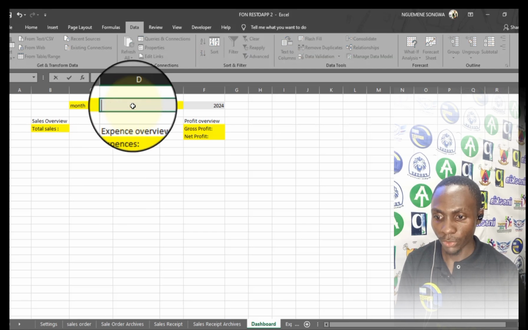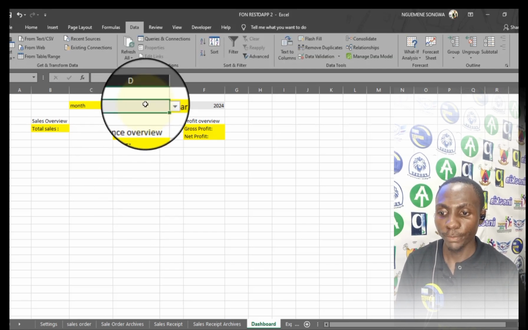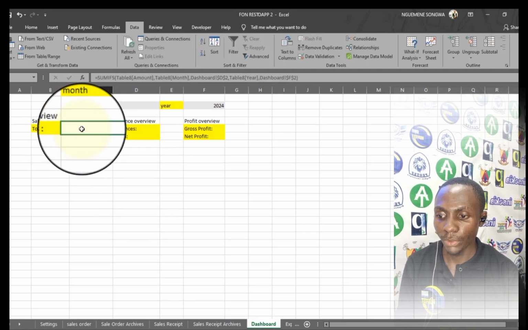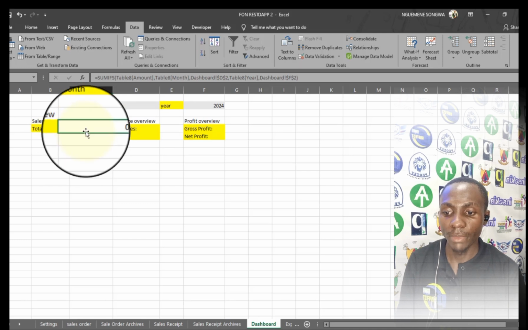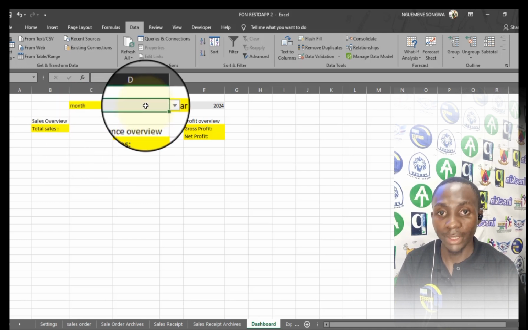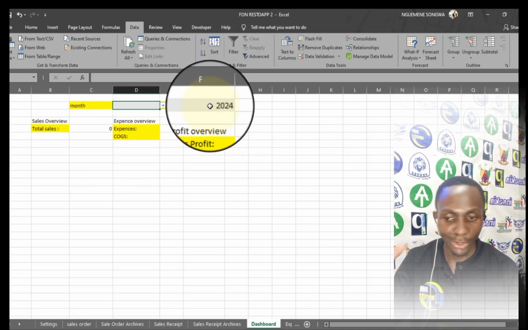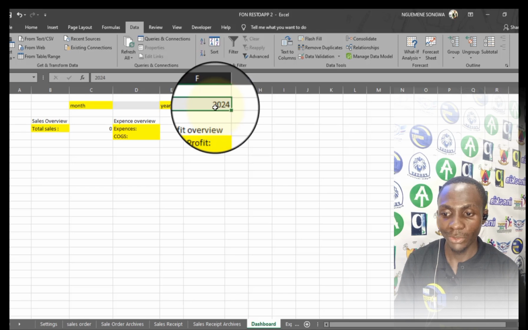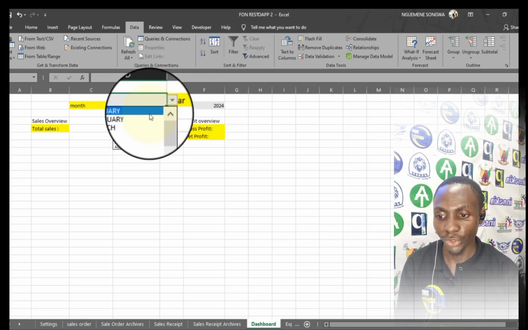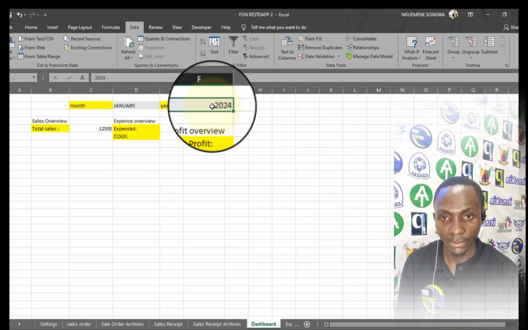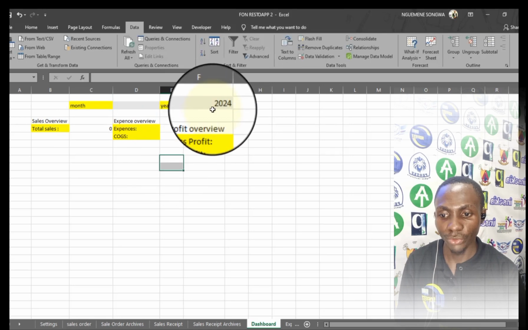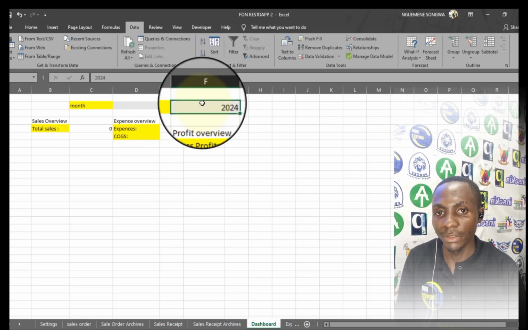But what happens when there is no month? When there is no month selected or highlighted, the total revenue is zero. But I actually want to make it in such a way that when no month is highlighted, it should give the total sales for the whole year, so that if I select a month, it should show just that month in that year. But if there is no month, it should show the total revenue for the specific year.